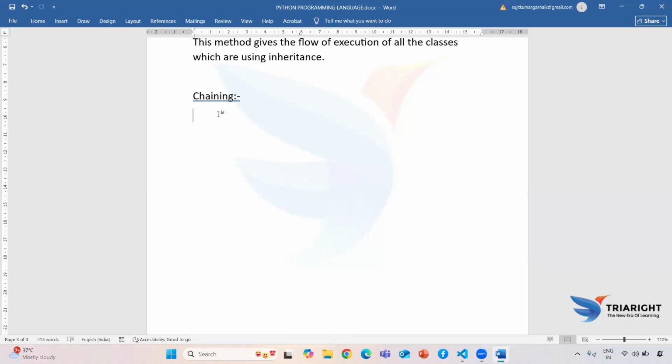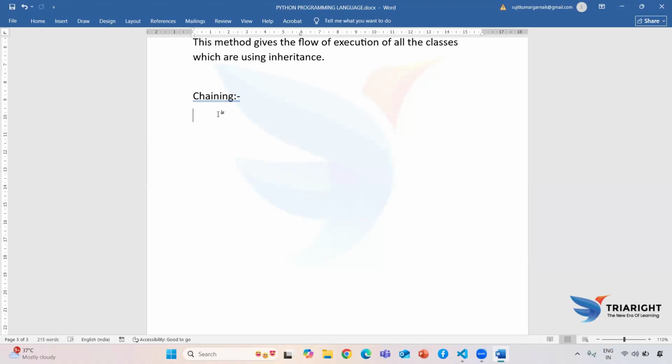Okay, so chaining says that whenever we use this chaining concept we must have two classes. Because we try to access parent class property or functionality from child class, because whenever you use any new features it means you have the updated version, and you are using the updated version through the previous one.